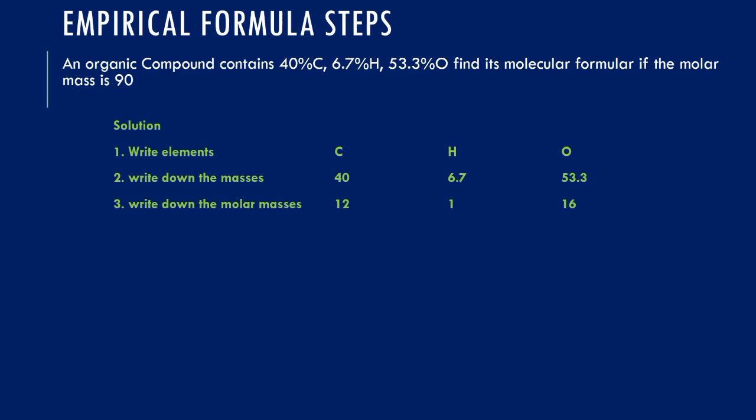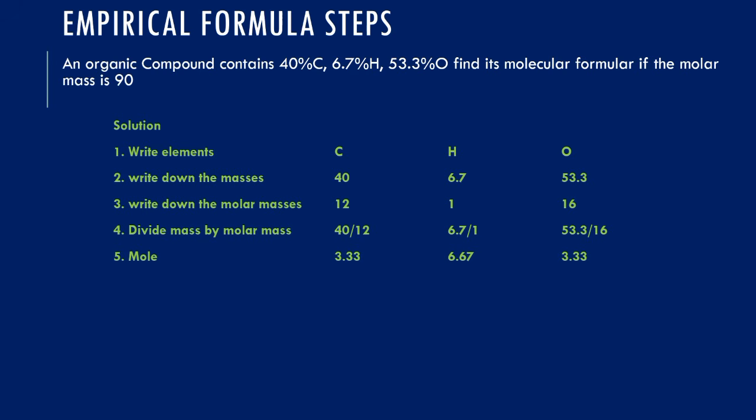Then what you're going to do is write the molar masses of the atoms. We are going to divide the mass, whether it is in percentage or in normal gram, by the molar mass, which we call relative atomic mass. But sometimes it's better to call it relative molar mass of each of those elements, or of a substance like water if it is added here. When we divide mass by molar mass, we have gotten the mole. So we look for the value that is lowest among them, and we divide by that number.